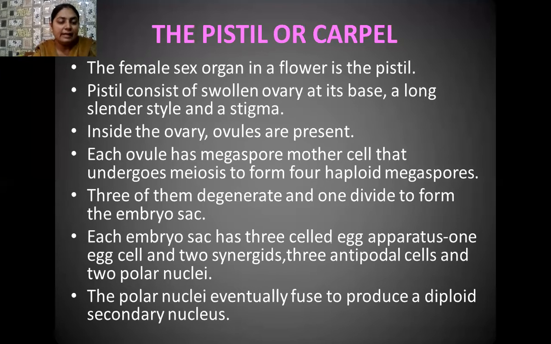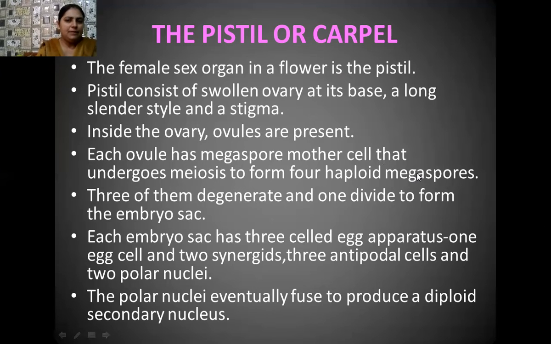At the tip of the style, the stigma is present, and this stigma is a receptive portion, which is always waiting for the fall of the pollen grains, the male gametes. Yes, student, each ovule develops from a megaspore mother cell. Inside the ovule, so many cells are present, and some cells of the special tissue known as nucellus behave as megaspore mother cells, and these undergo meiosis and form 4 haploid megaspores.